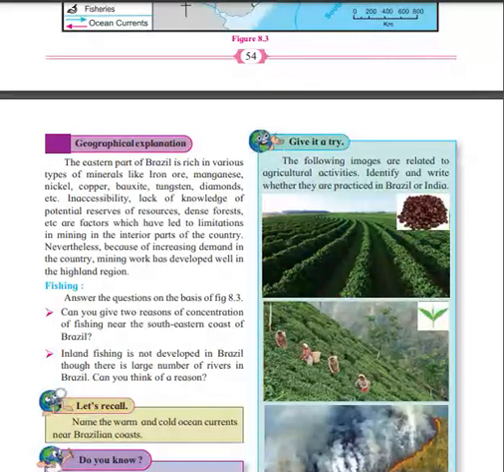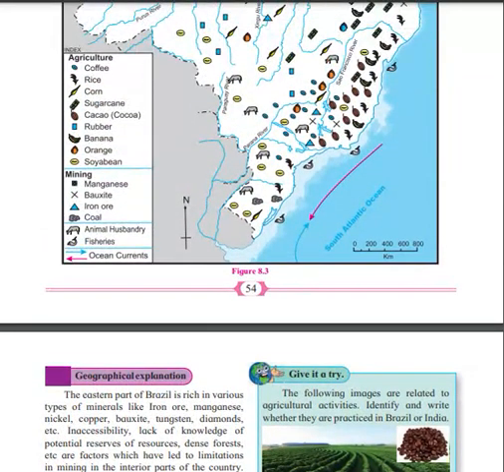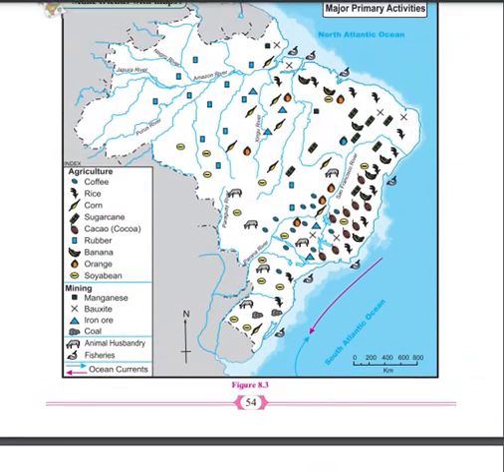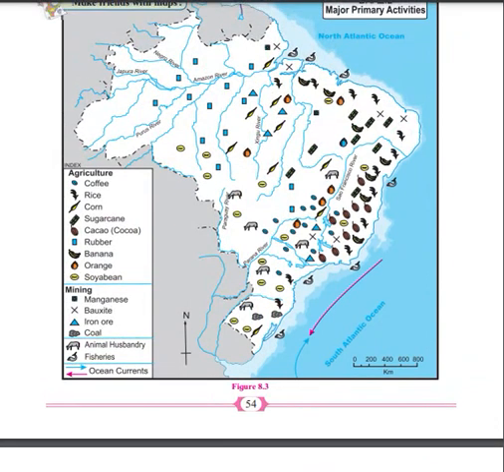So specifically, if you see the eastern part, first of all you need to look at where the eastern part is. This is north, this is south, this is west, this is east. If you see the eastern part, you will see bauxite is a cross, manganese is a square, iron ore you will see over here, and the coal.